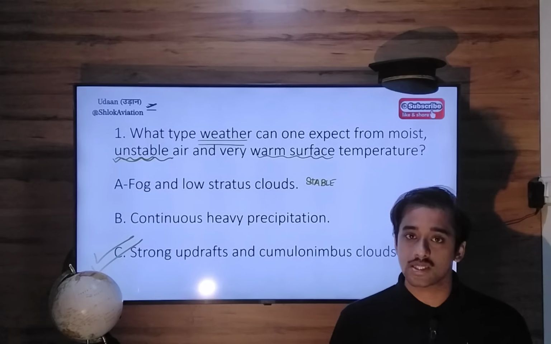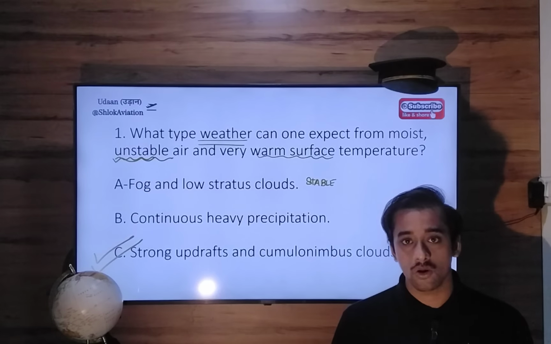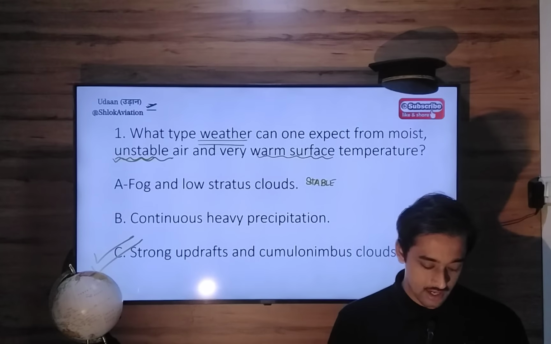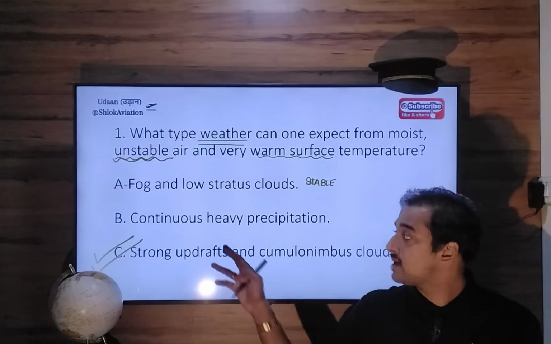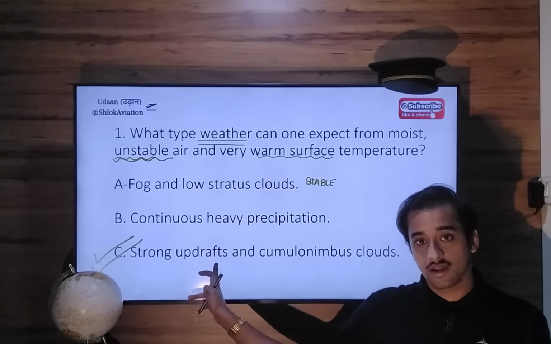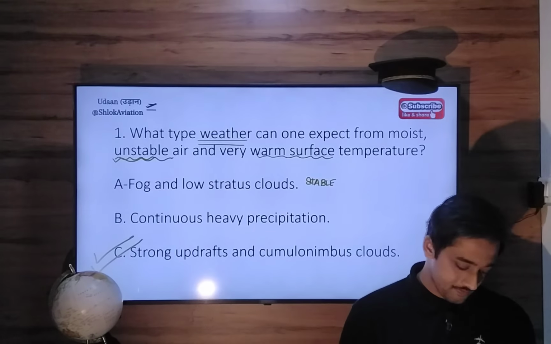Now these cumulonimbus clouds, when they reach the mature stage of their life, will produce heavy precipitation or heavy downpour. We also call it showery precipitation. So B is also correct, but B is the consequence of C. So we will select option number C, which is more appropriate.